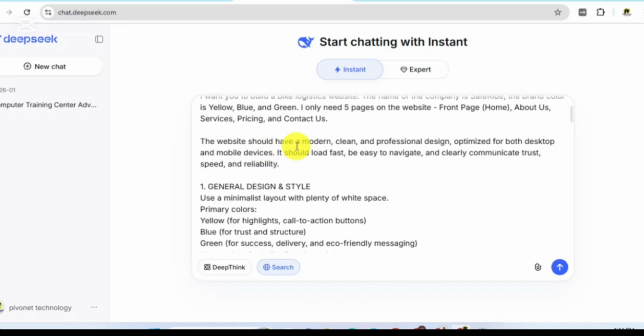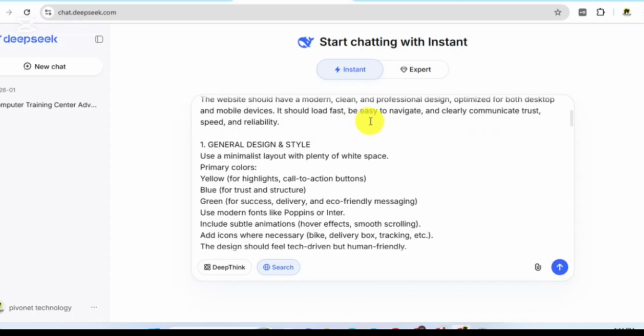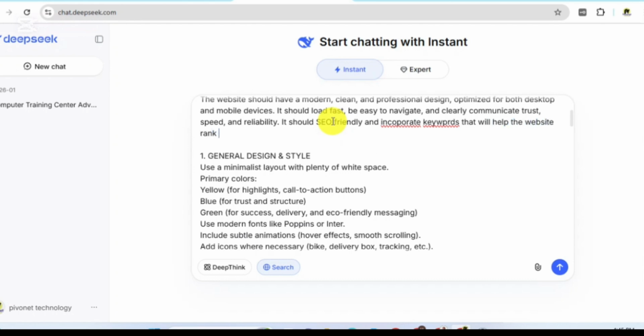contact us. The website should have a modern, clean, and professional design optimized for both desktop and mobile devices. It should load fast, be easy to navigate, and clearly communicate. I can also say it should be SEO friendly, search engine optimization friendly, and incorporate keywords that will help the website rank very well on Google.